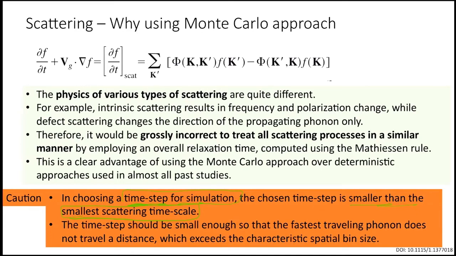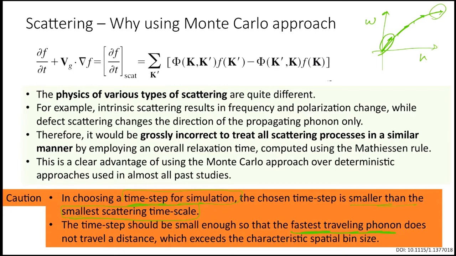Another thing is that the time step should be small enough so that the fastest traveling phonon is accounted for. As you remember, phonons have different group velocities, given by this slope. Group velocity was maximum at this point and minimum around the zone boundary.